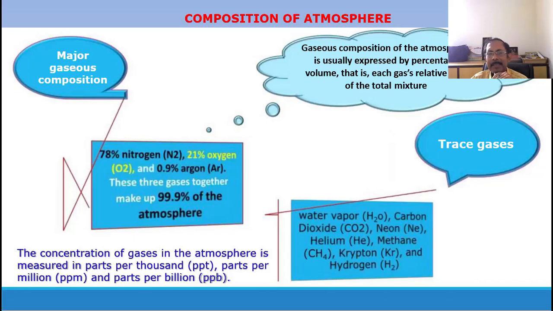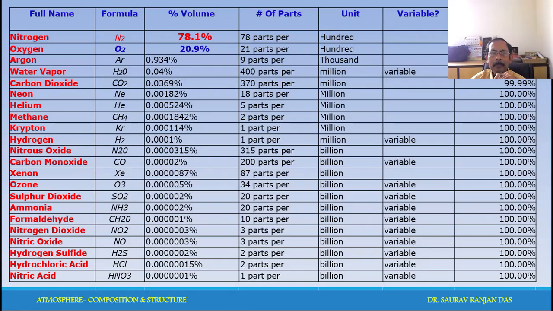The gas list is given here. Major: oxygen, nitrogen. Minor: argon, carbon dioxide. And others are all trace gases, very small quantities of different types of gases, particularly inert gases. And the composition, if you go into detail, is like this: how much percentage of every different gas is present. Oxygen is around 21%, nitrogen is 78%, but others are there in very small quantity.